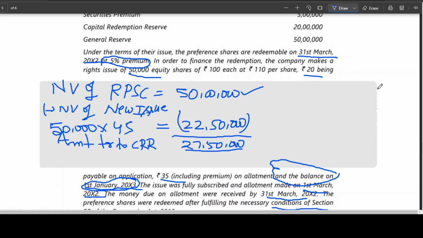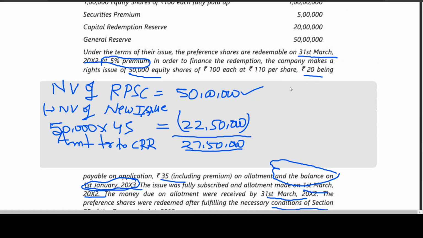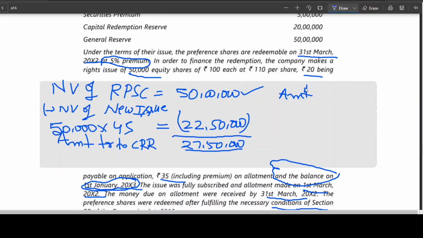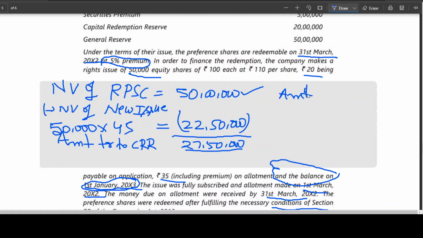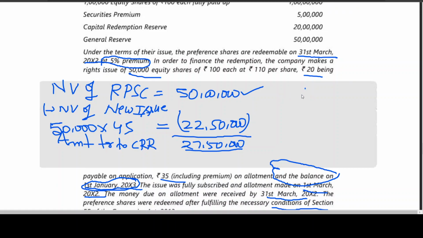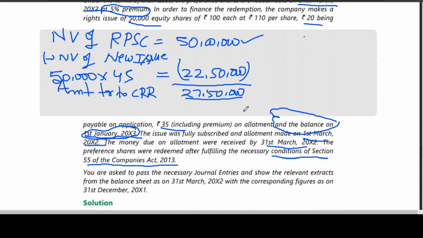So this is point number 1. Okay, this is completed. First let me go for the entry, then you can come back to this.